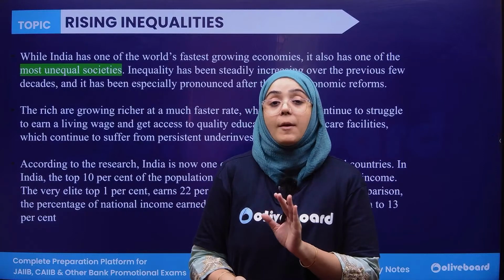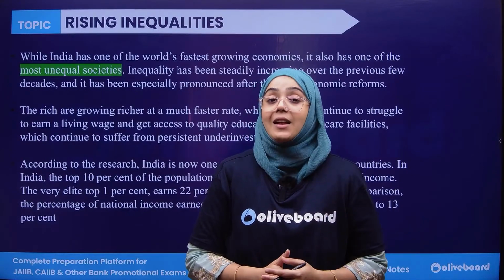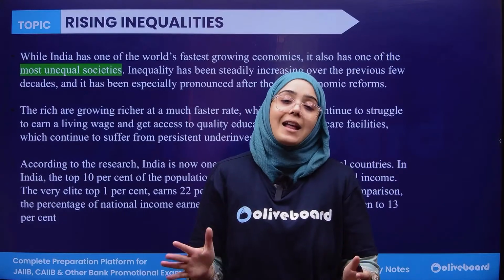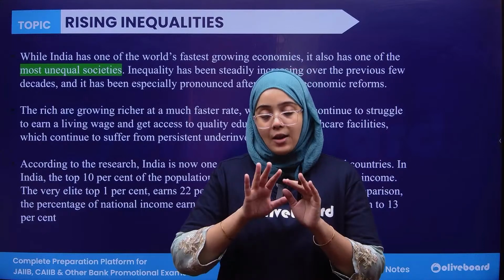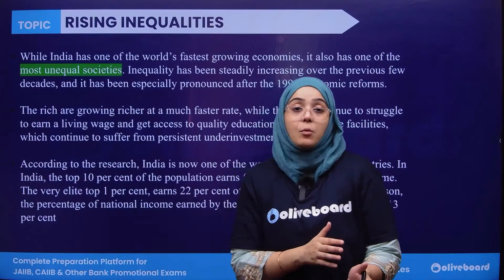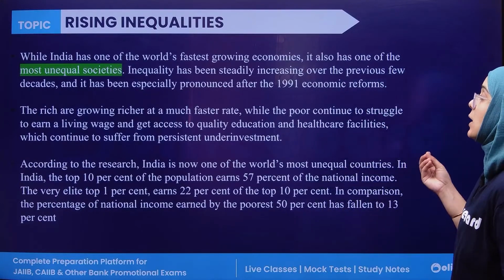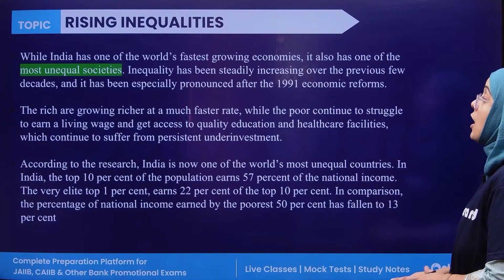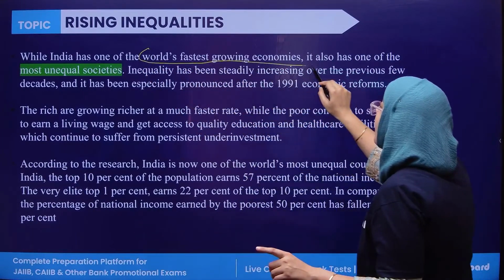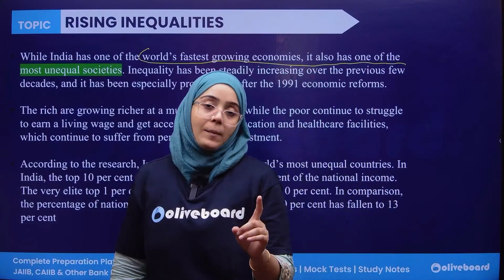But when we talk about the middle class who is struggling to earn and just meet their necessities and save up a little bit, all of that is taxable, and even that middle class is not able to hold money in their hand, and that's why poor are getting poorer and rich are getting richer. This is the inequality. If we talk about India, the world's fastest, please focus on this word, the world's fastest growing economy, but also the most unequal economy.